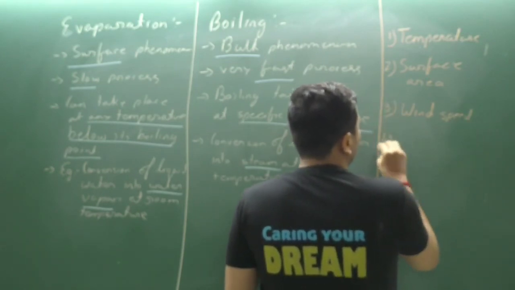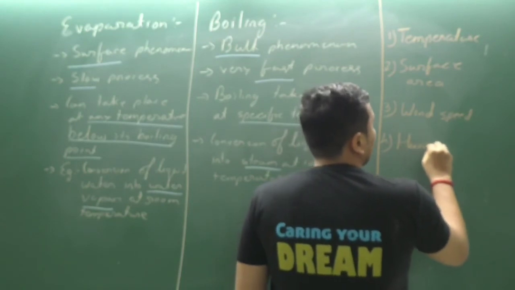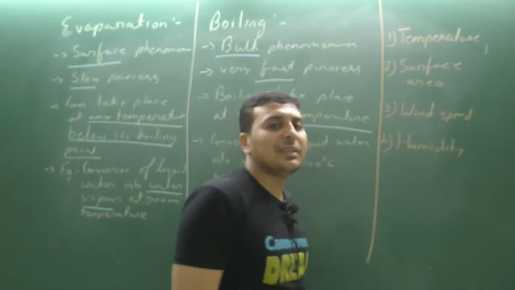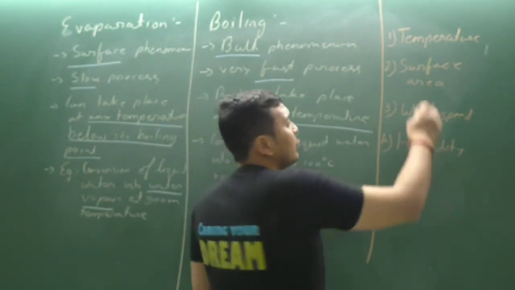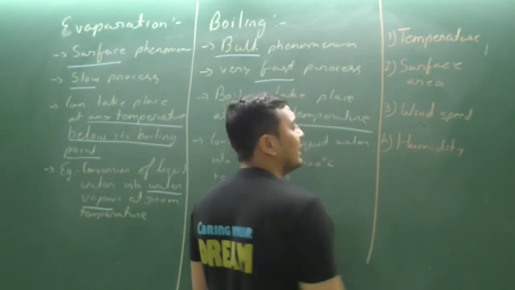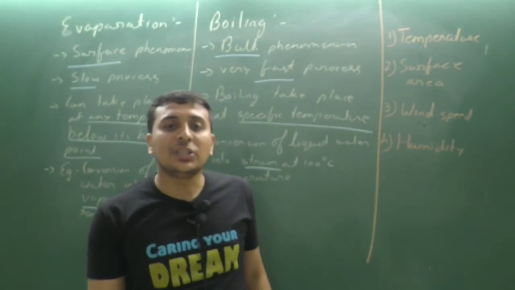And the fourth factor is humidity. What do you mean by humidity? That is moisture present in the atmosphere. So these are the four factors: temperature, surface area, wind speed and humidity, on which evaporation is dependent.